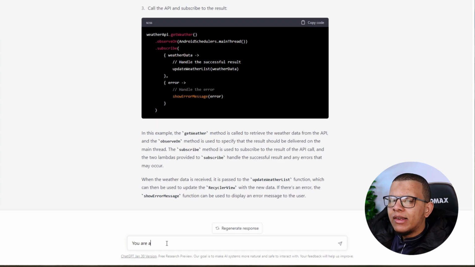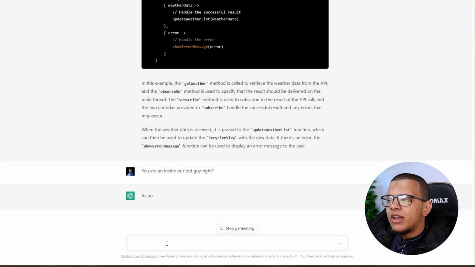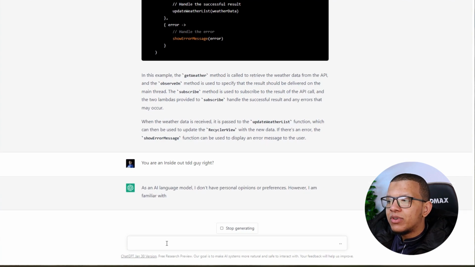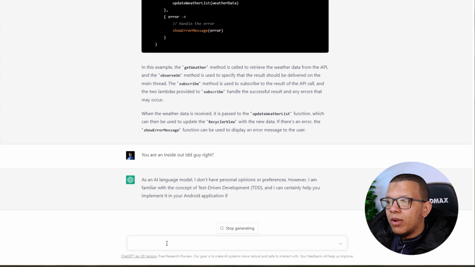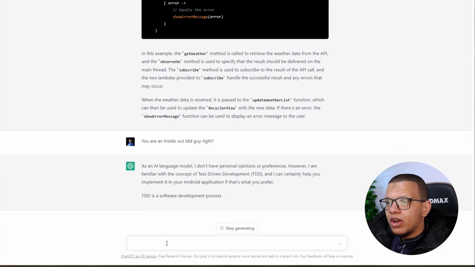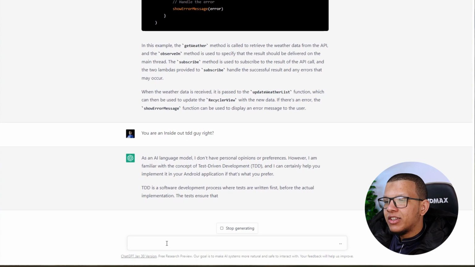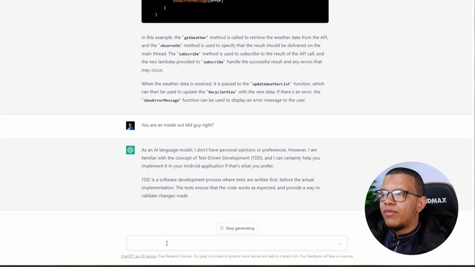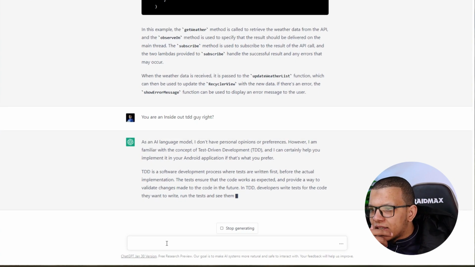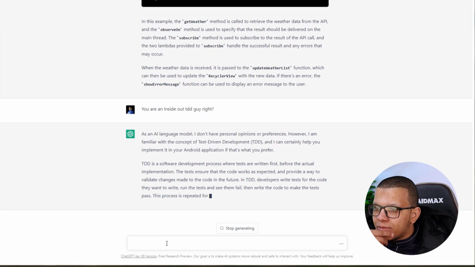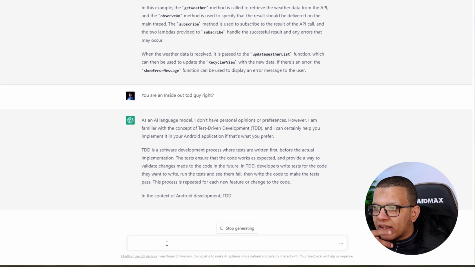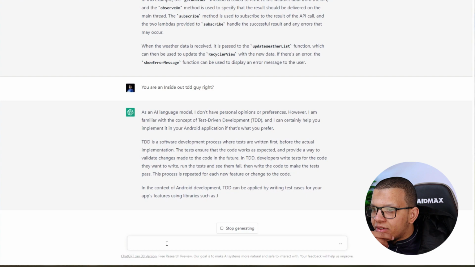Okay, you are an inside-out TDD guy, right? Can you understand that? As an AI model, I don't have personal opinions. The concept of test-driven development can certainly help you implement articulation that you prefer. TDD is software. Okay, yeah. So I always go back to that, defining things and everything. So I will ask him here to give me an acceptance test, from the UI part.